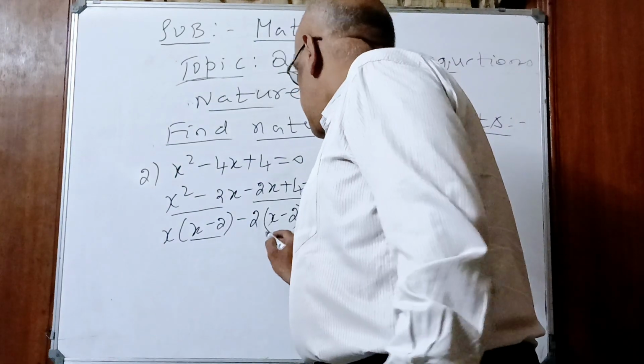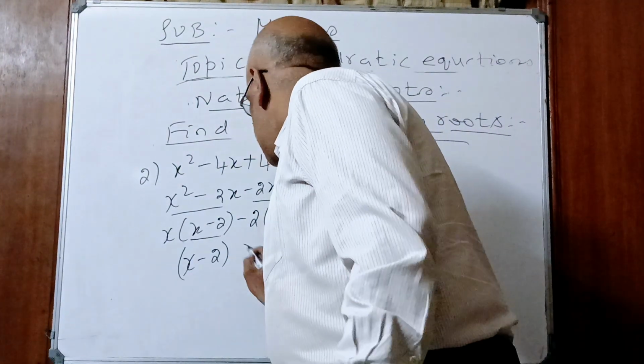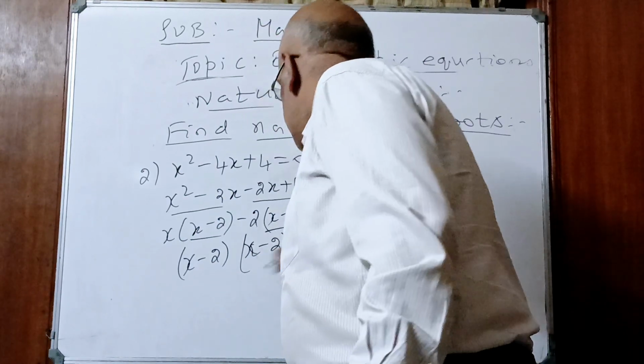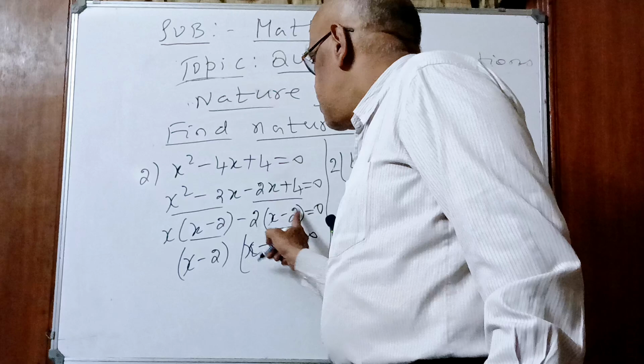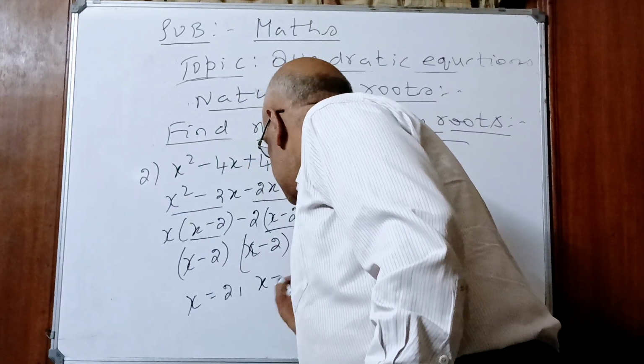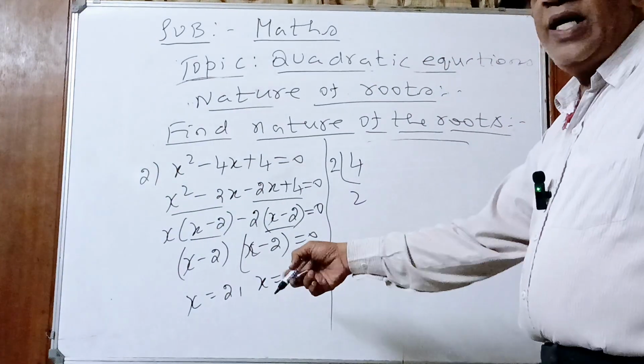So, what is one common factor, children? X minus 2. Which is the other common factor? X minus 2. This is x, this is minus 2. This is one common factor. What is that? X is equal to 2, so the roots are real and equal.